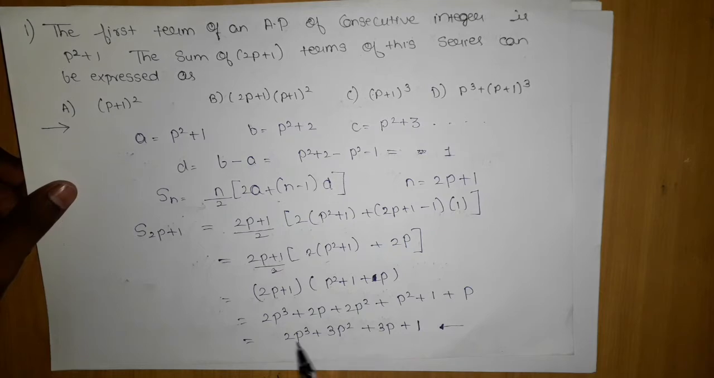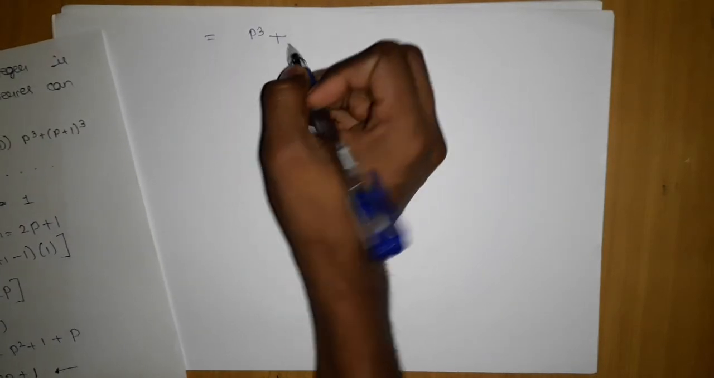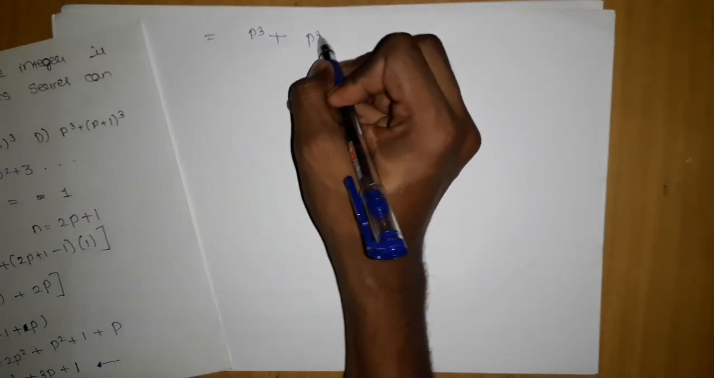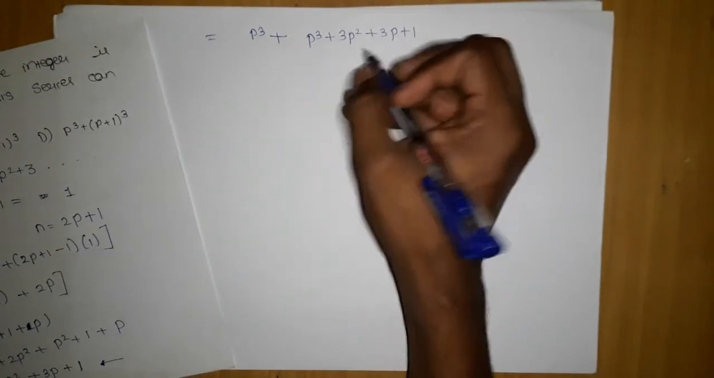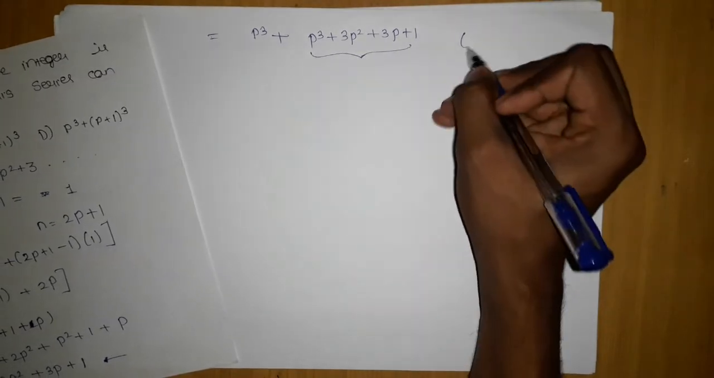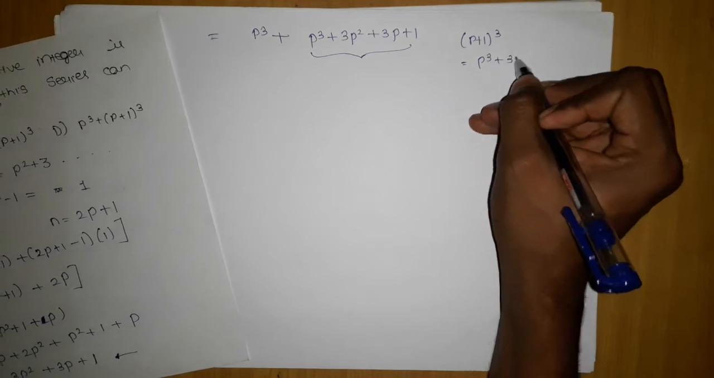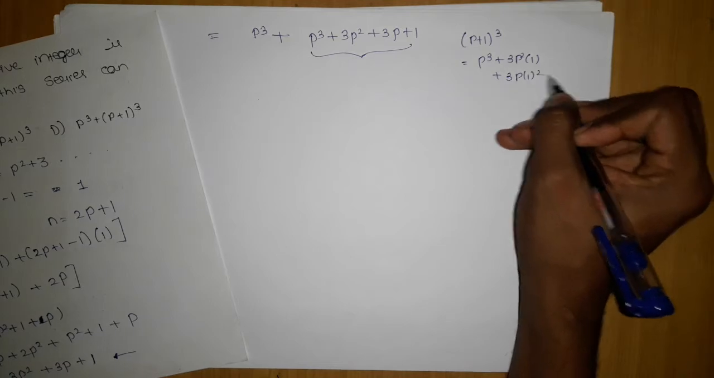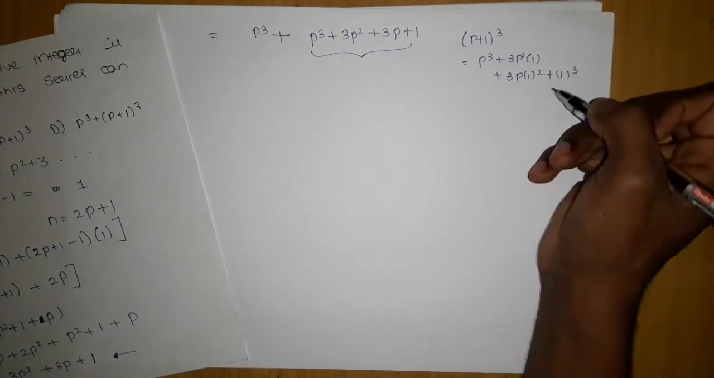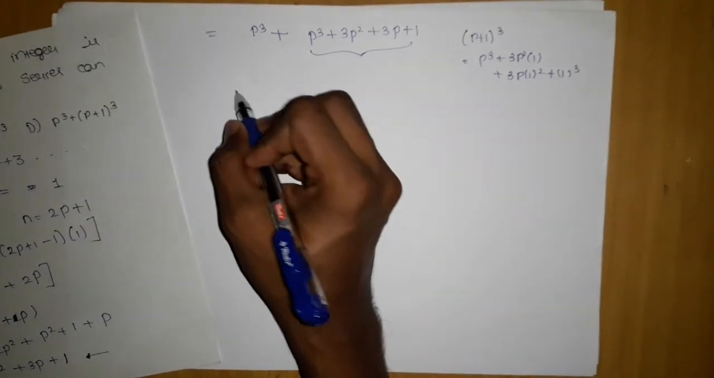So I will take one p cube and leave the rest as it is, which will be p cube plus 3p square plus 3p plus 1. Don't you find this is the formula for p plus 1 the whole cube, which is p cube plus 3p square into 1, then 3 into p into 1 square plus 1 cube? So you can find that this is the formula.